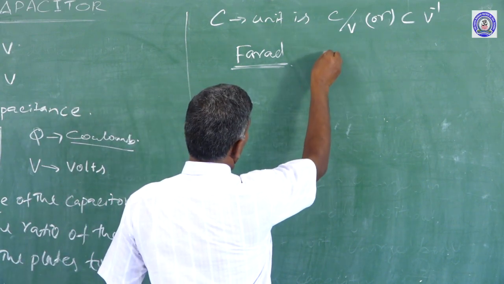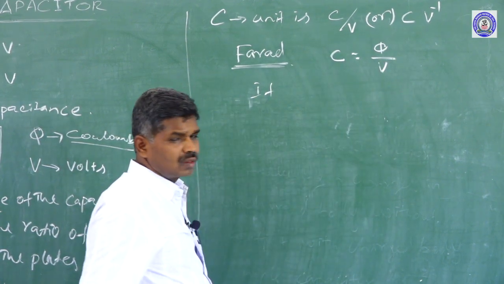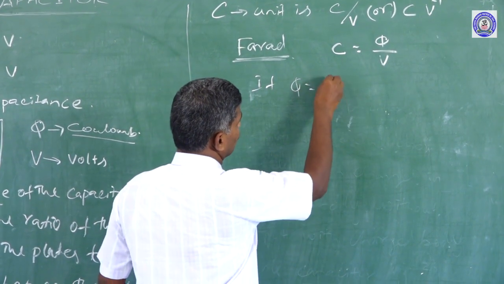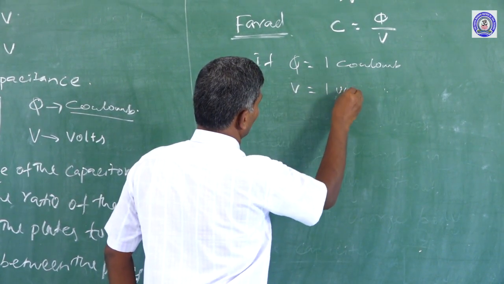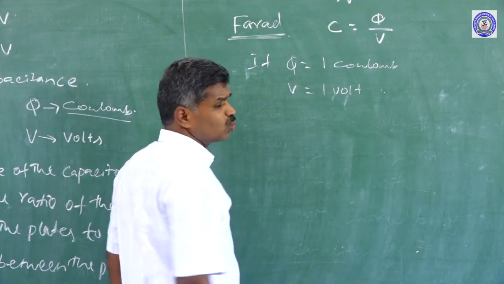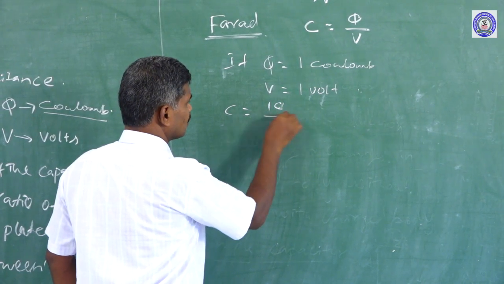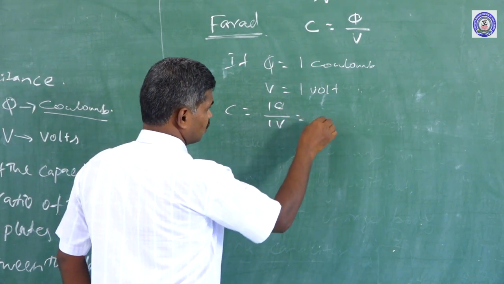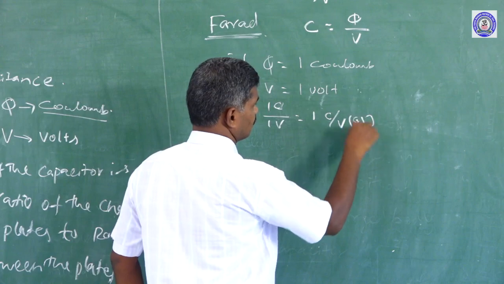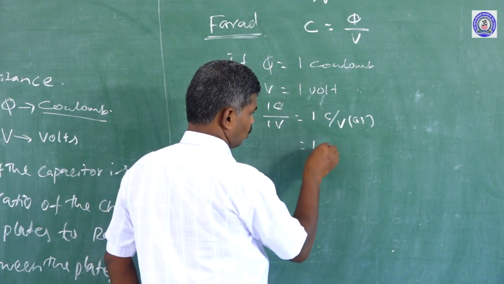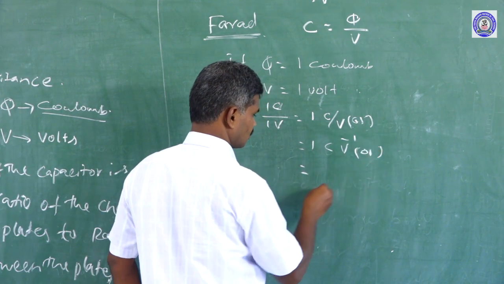Based on the formula C is equal to Q by V, if Q is equal to 1 coulomb and V is equal to 1 volt, substituting these two values, C is equal to 1 coulomb divided by 1 volt, equal to 1 coulomb per volt, or 1 coulomb volt power minus 1, or equal to 1 farad.